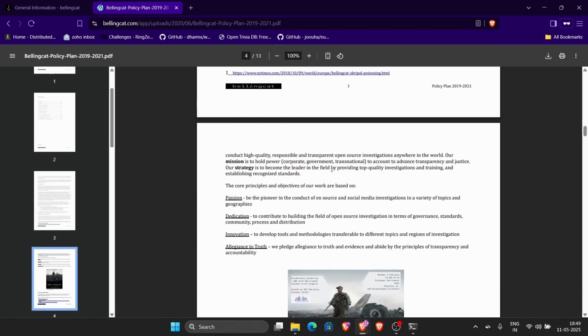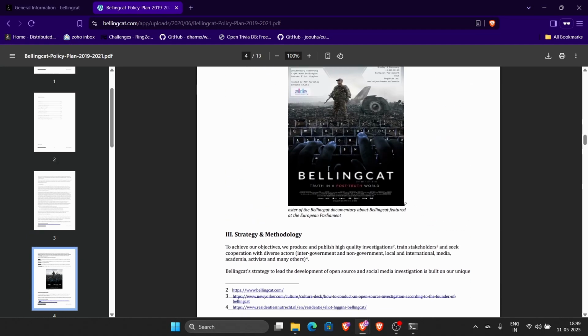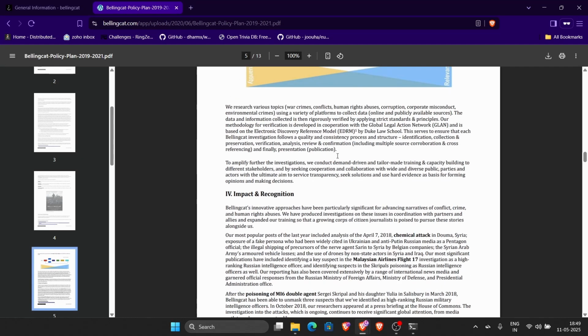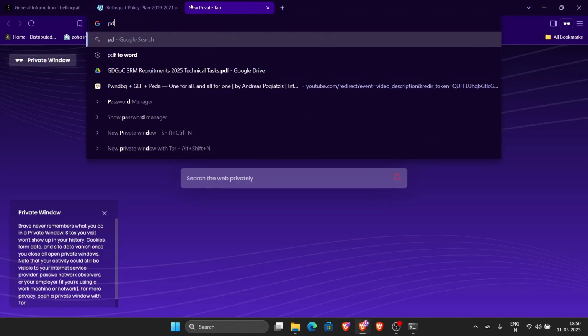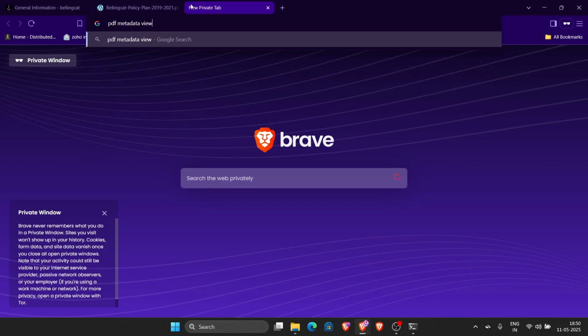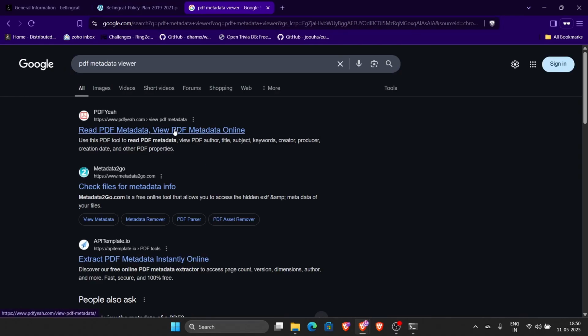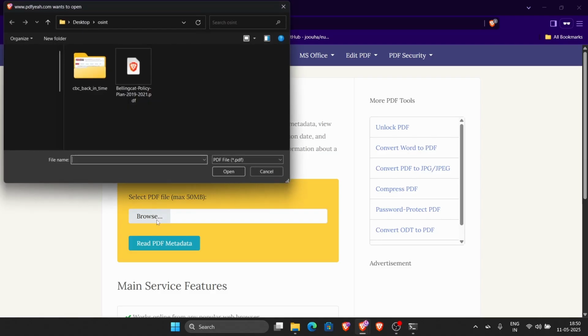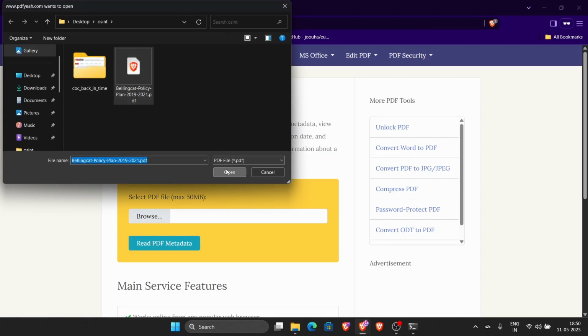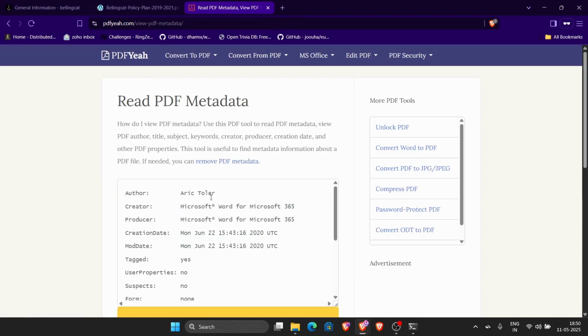Now you could read this whole document if you want, and it contains no information about the author of this document. Rather, what you would do is download this document, which I have already done here, and then look for its metadata. There are command line tools you could use if you would like, however, I'm just going to use a browser thing because why not? That process, and you can see that the author is Eric Toller. I hope again that I'm pronouncing the name right.